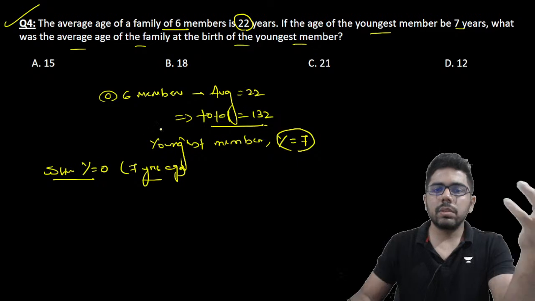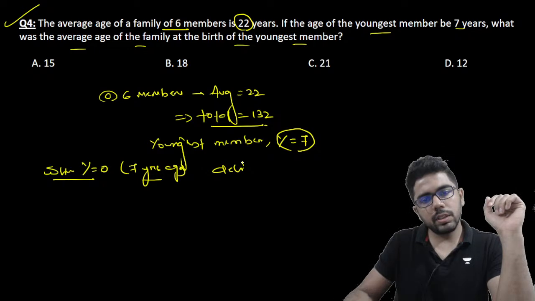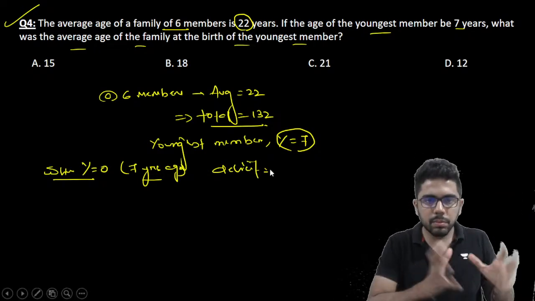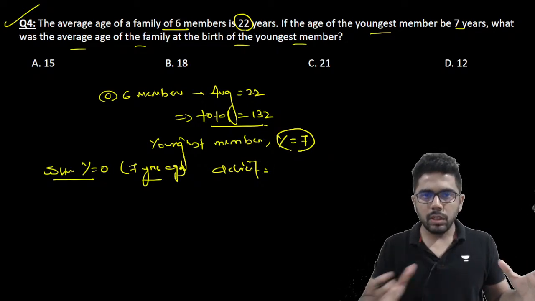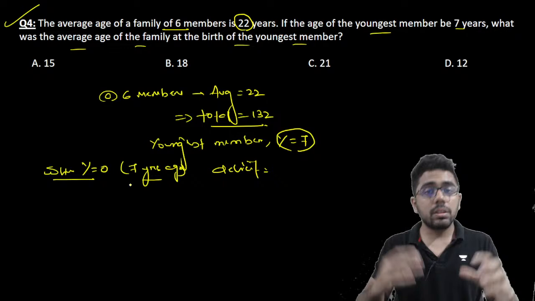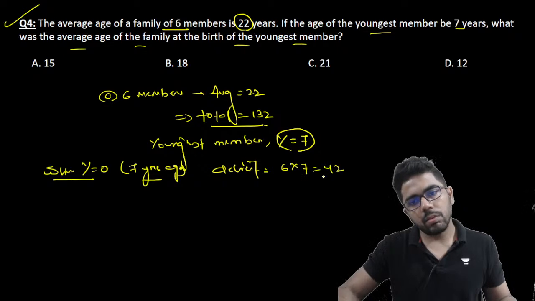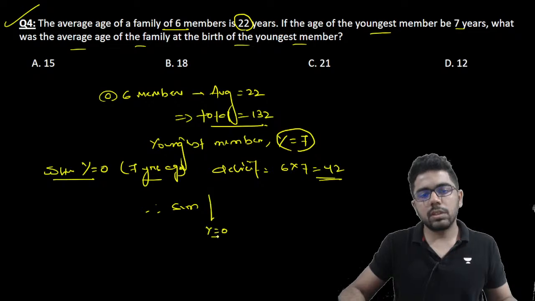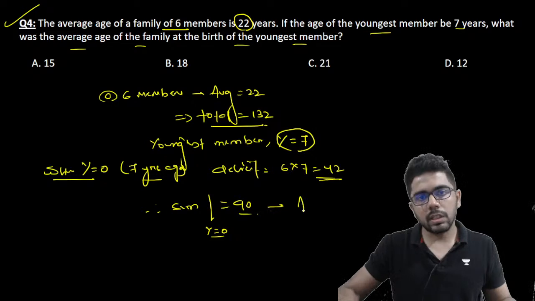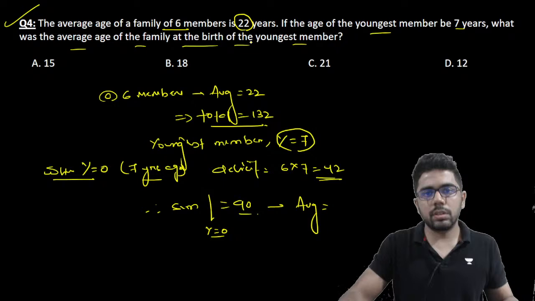तो रेस्ट ऑफ द मेंबर्स का भी एज 7 years पीछे चला जाएगा, तो कितना डेफिसिट क्रिएट होगा सोचो। अगर सब लोगों को तुम 7 पीछे जाओगे, मतलब everyone goes back by 7 years, each member is going back by 7 years, so there are 6 members, so 6 into 7 is 42 years, and sum जब ये youngest member was just born is 90, तो उस हिसाब से एवरेज आ जाएगा।